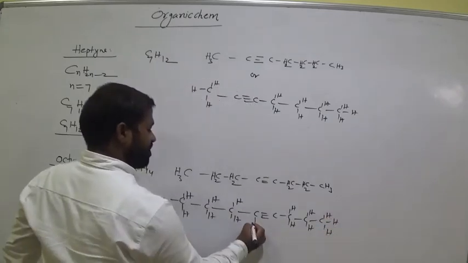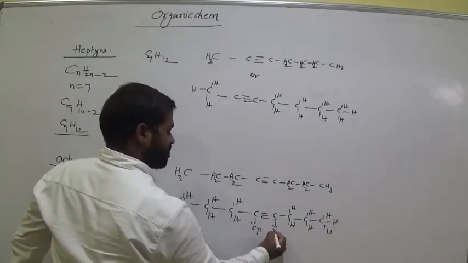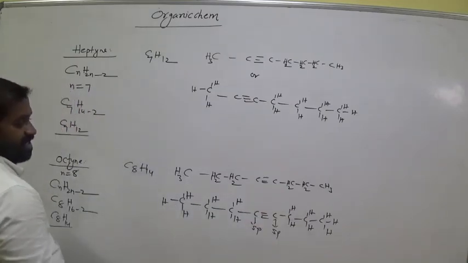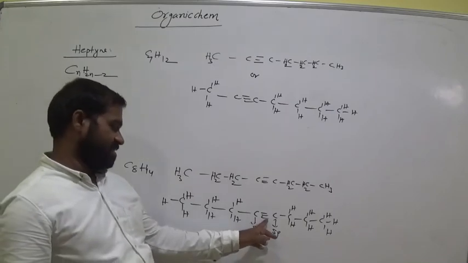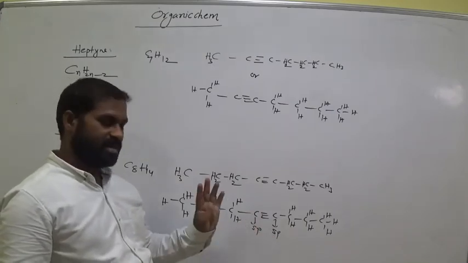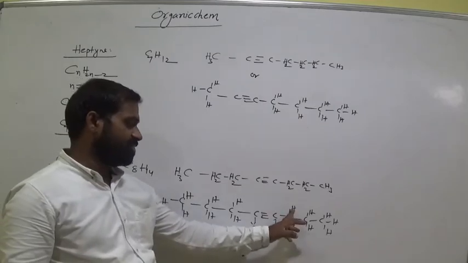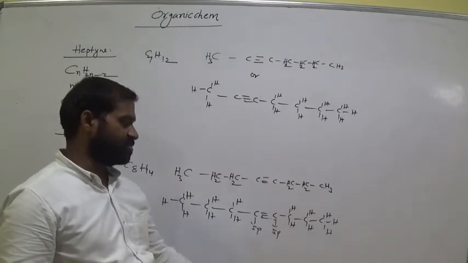What is the hybridization of this one? sp. For this one sp. Remaining all are sp3. Okay, is it clear? Tetravalency is not satisfied here. This one has 3 bonds and this one a 4th one, enough. 3 plus 1, 4th one. But here 1, 1, so we should add 2 hydrogens. 1, 2, totally 4. Okay.